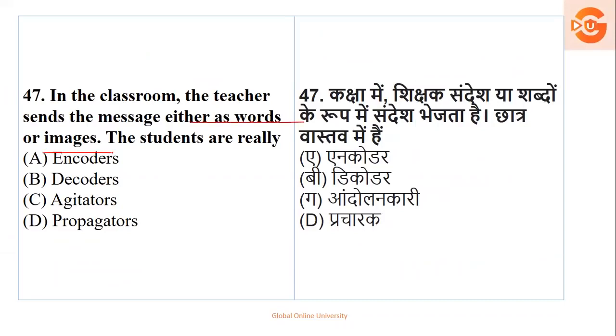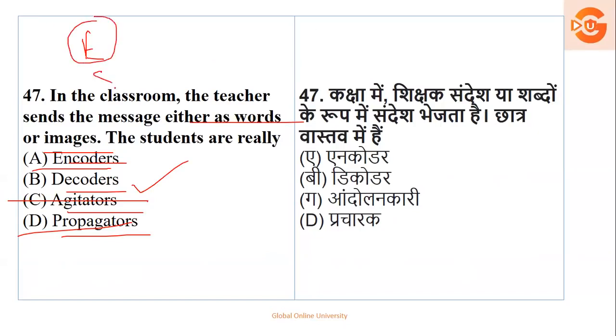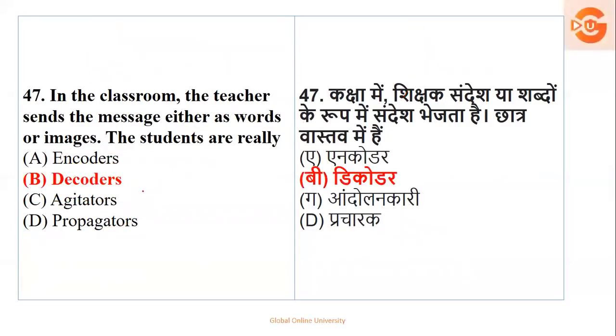Either as words or images means verbally or non-verbally. Who are the students really? Encoder, decoder, agitators, propagators. The teacher is giving the message, so the teacher becomes what? The teacher becomes the encoder. Students are receiving the message, so obviously students become what? Decoders. As we studied in the communication process or communication cycle, the one who sends the message, the sender, is the encoder, and the receiver is the decoder. So the teacher sends the message, so here the teacher is the encoder. Students receive it, irrespective of whether it is verbal or non-verbal. They have put in words to confuse you, but students will be what? Decoders. So your right option is option number B.